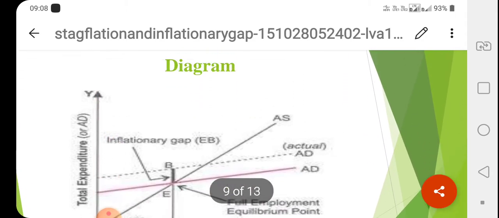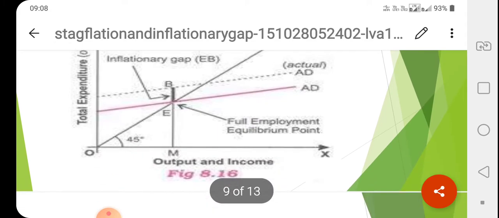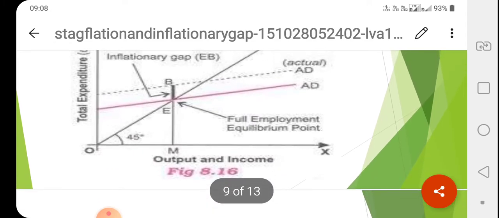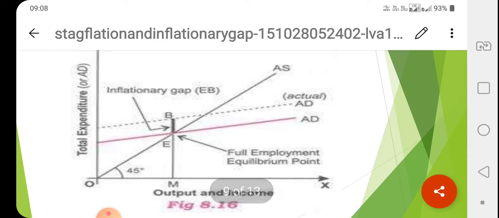So in this diagram we can see that inflationary gap. Here on the x-axis we are measuring output and income, and on the y-axis total expenditure, and AD is the aggregate demand curve and AS is the aggregate supply curve.